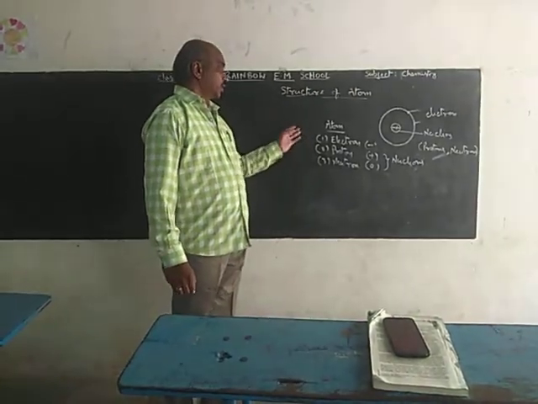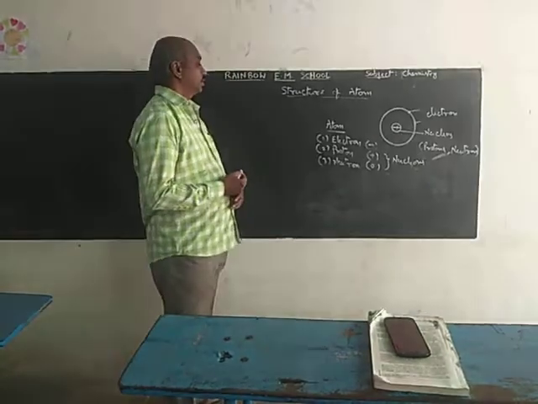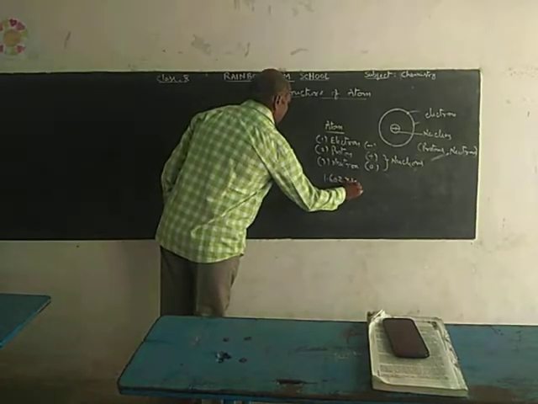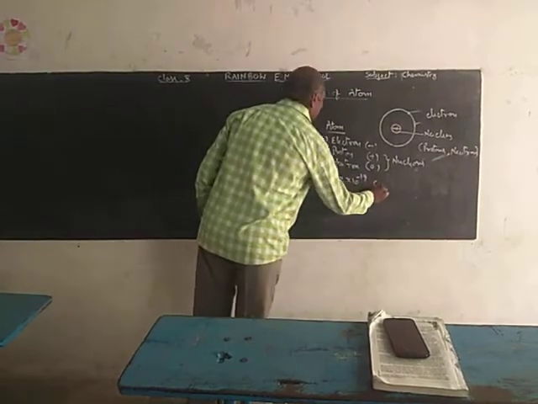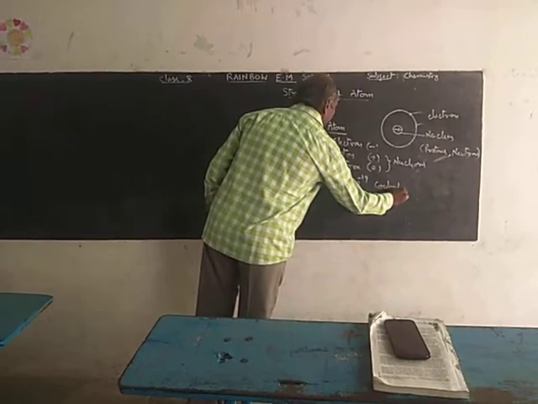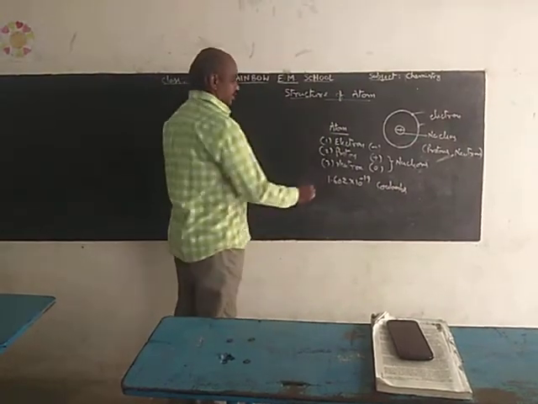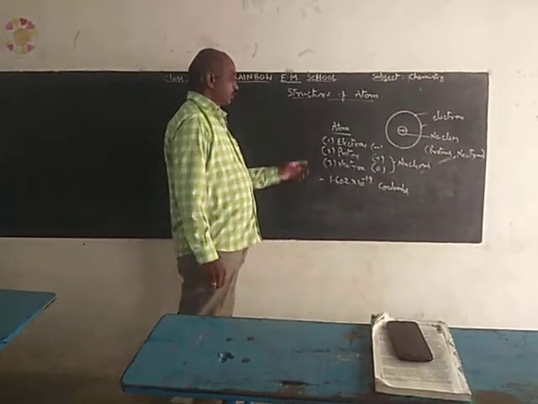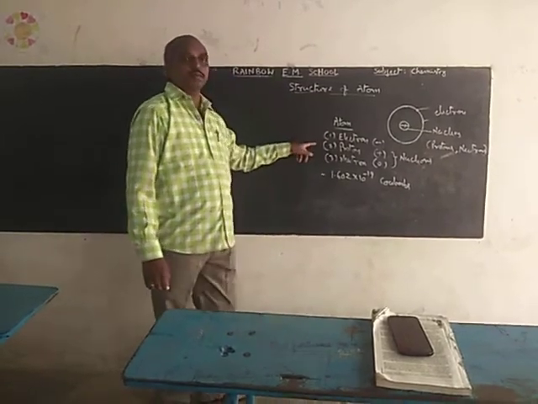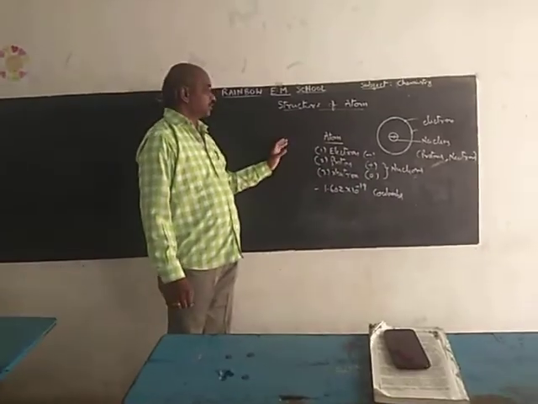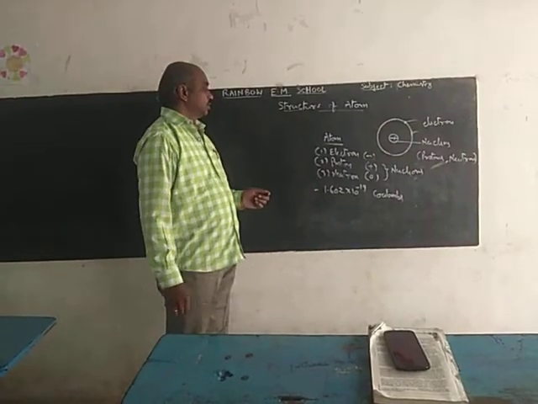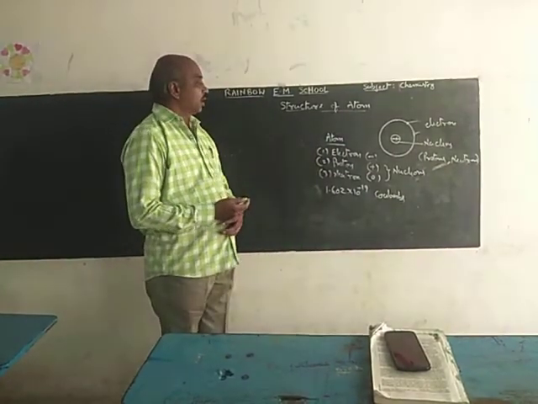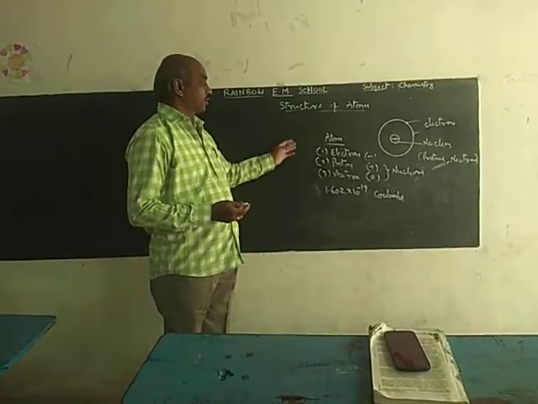Okay. How much charge is present on the electron? Electron charge is 1.602 into 10 to the power of minus 19 coulombs. Suppose electron charge is negative, proton charge is positive. That means the charge present on electron and proton are the same quantity, but opposite in sign. Okay. Next one is the atomic model, how these particles are arranged in the atom.